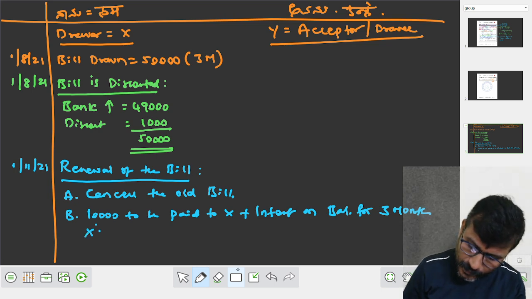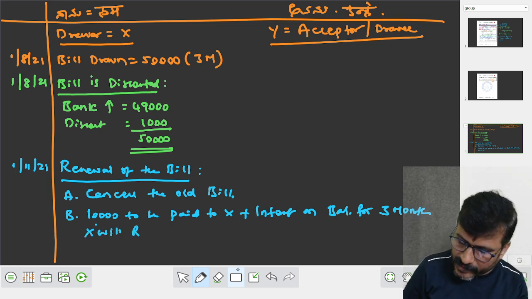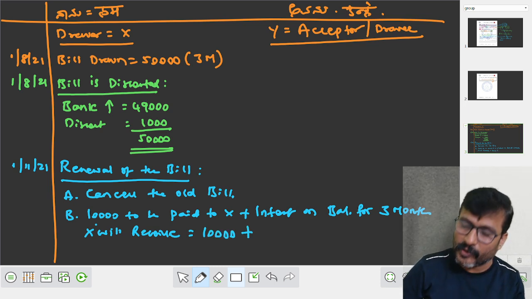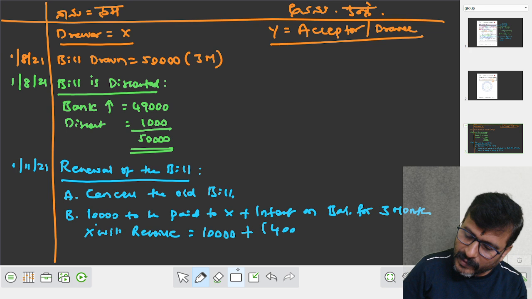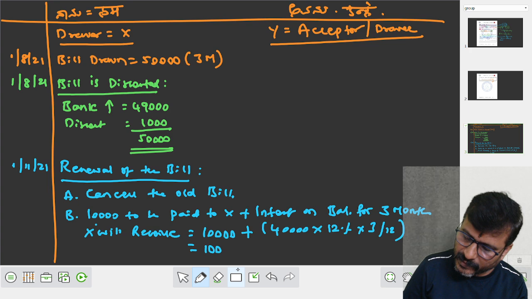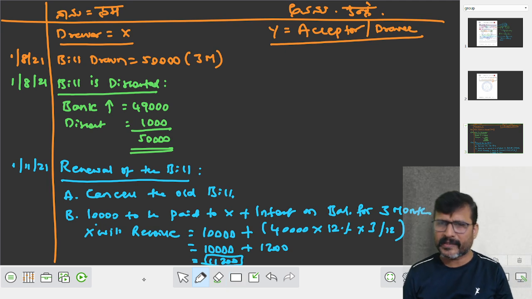Now X will receive how much? 10,000 plus 40,000 is the balance, interest is 12% for 3 months. 10,000 plus 1,200. It is 11,200. This is what X will receive.